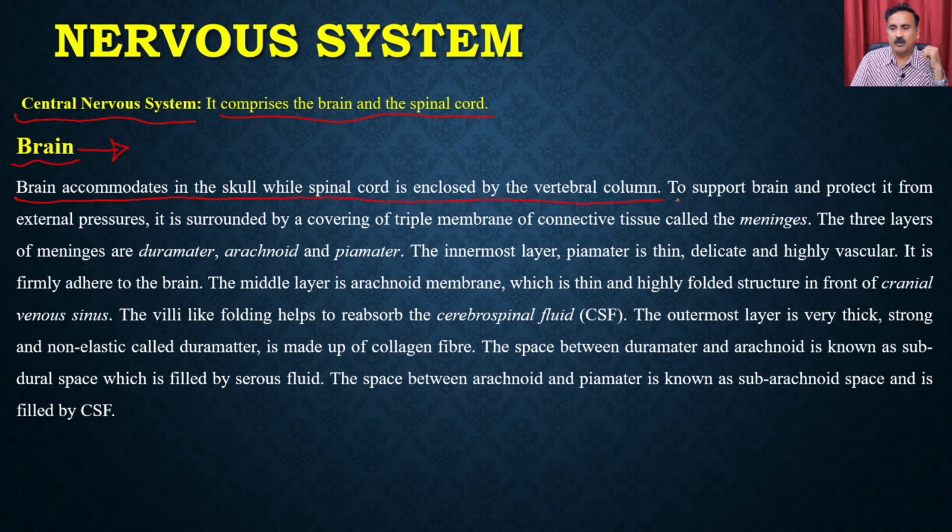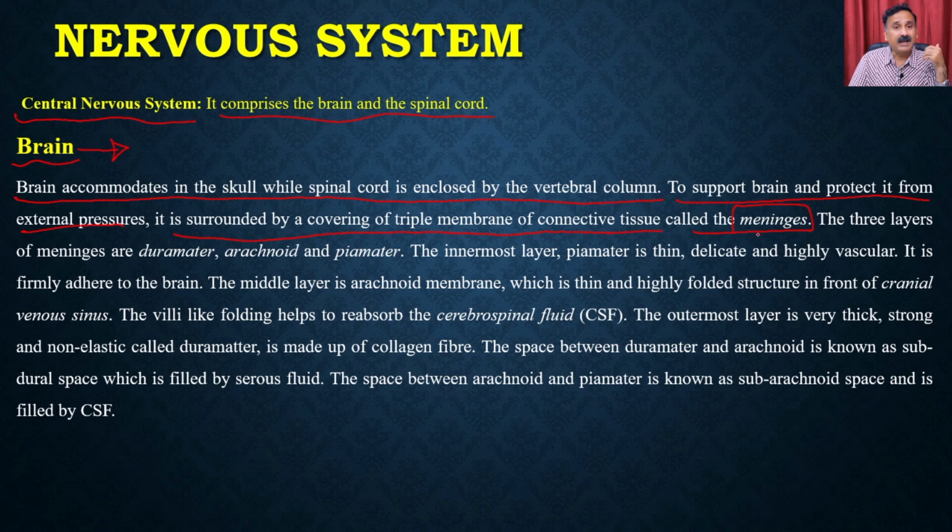To support the brain and protect it from external pressures, it is surrounded by a covering of triple membrane of connective tissue called the meninges. I am sure you have heard about the diseases in which these connective tissues, the meninges, get damaged or inflamed, and that causes the disease called meningitis.